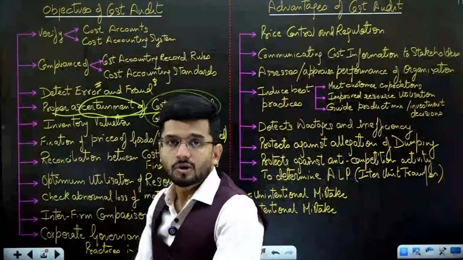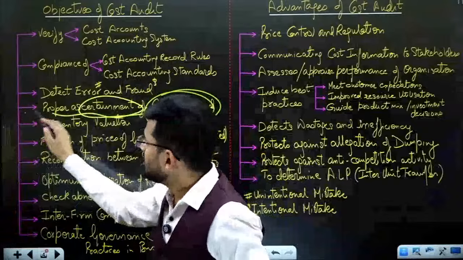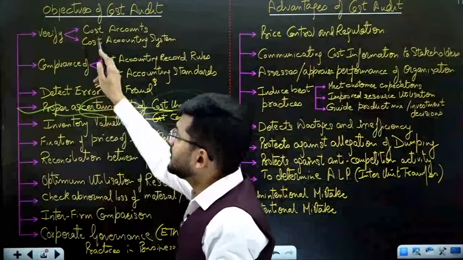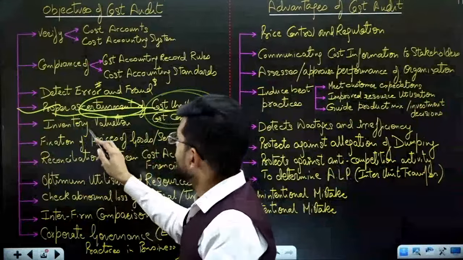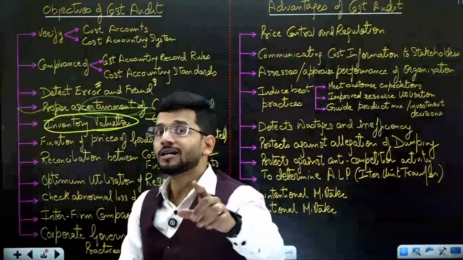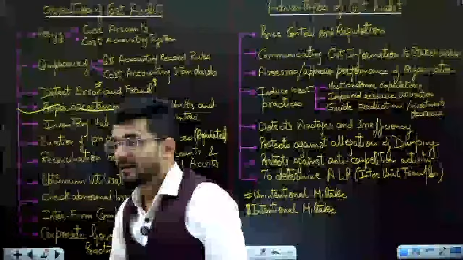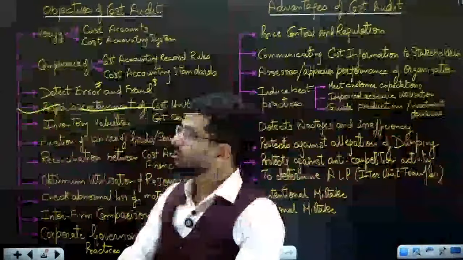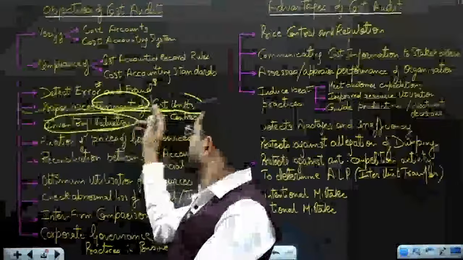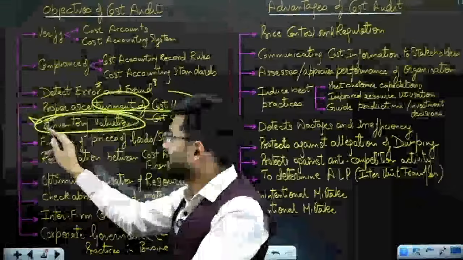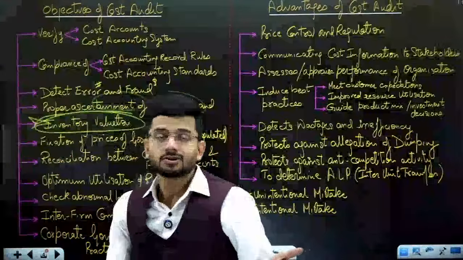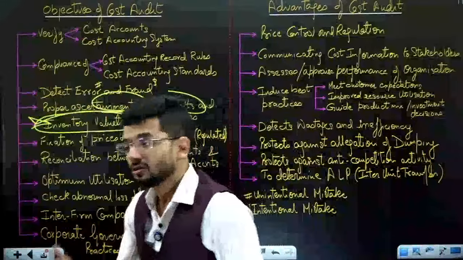Then proper ascertainment of cost units and cost centers. What should be the cost units and what should be the cost centers? Ascertainment of cost units and cost centers is again an objective of the cost auditor. Inventory valuation, as I've already told you, is the new area which has been given to the cost auditor, and as soon as the cost auditor enters into inventory valuation, it will value the inventory to the core.